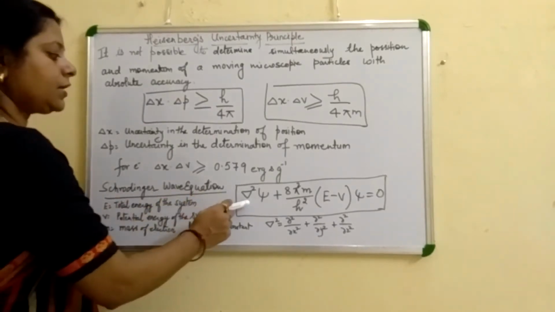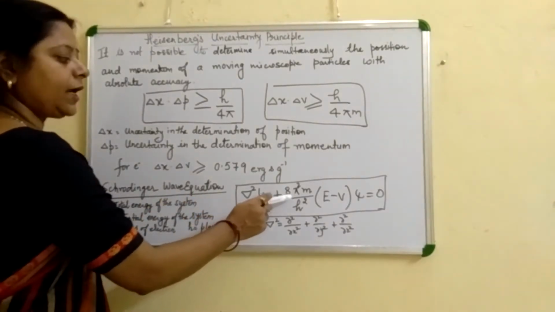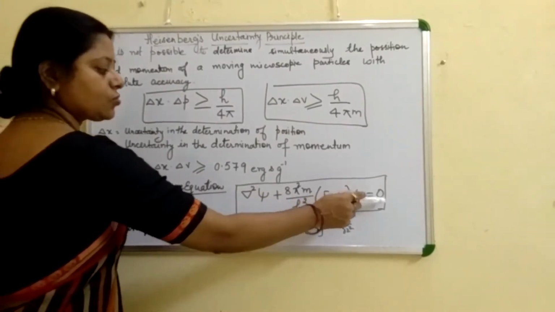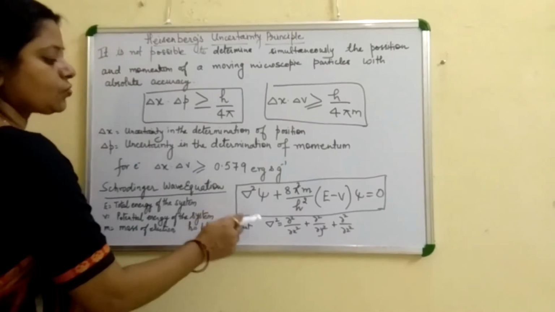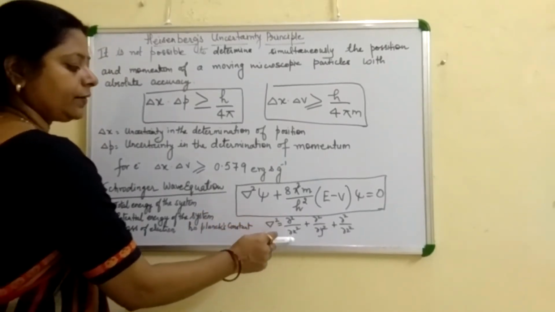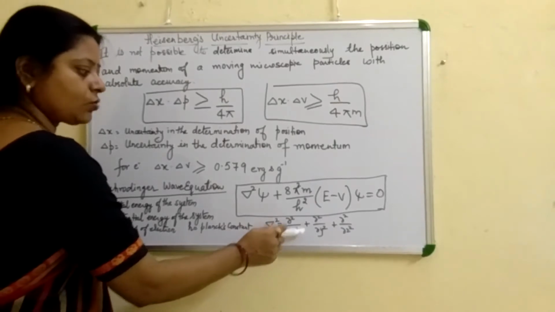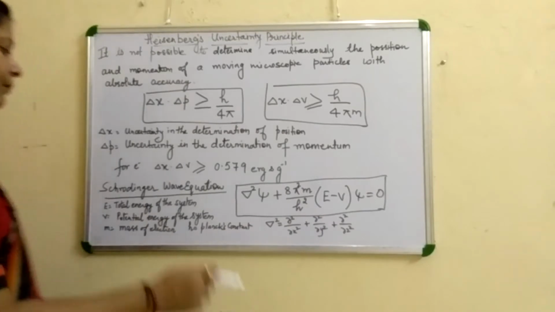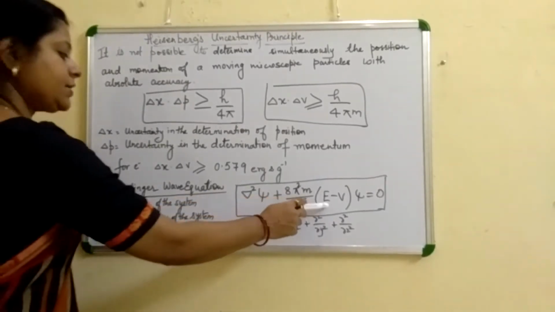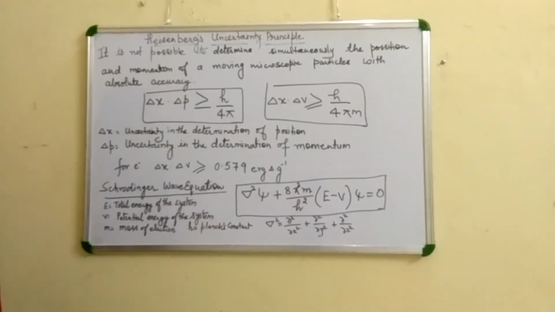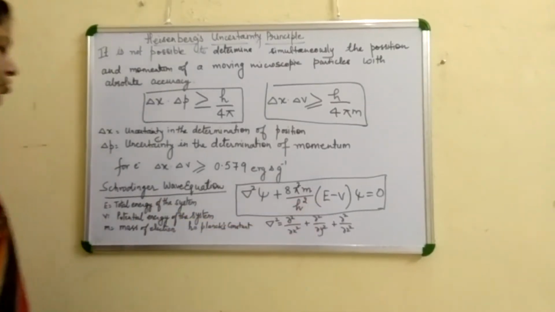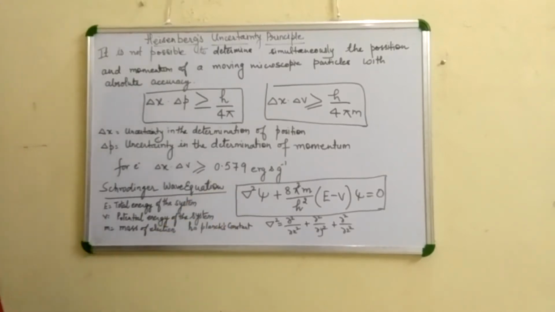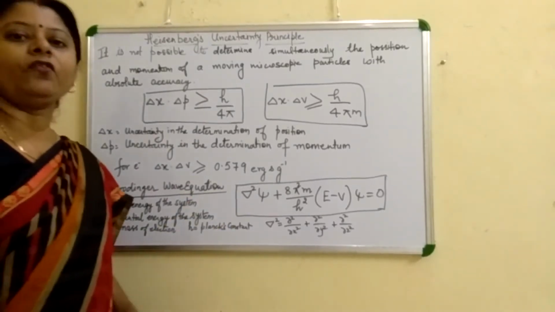the Schrodinger wave equation is del square psi plus 8 pi square m by h square into E minus V psi is equal to 0, where del square is equal to del square by del x square plus del square by del y square plus del square by del z square. In this equation E is the total energy of the system, V is the potential energy of the system, m is the mass of the electron, h is the Planck constant, and psi is the wave function,